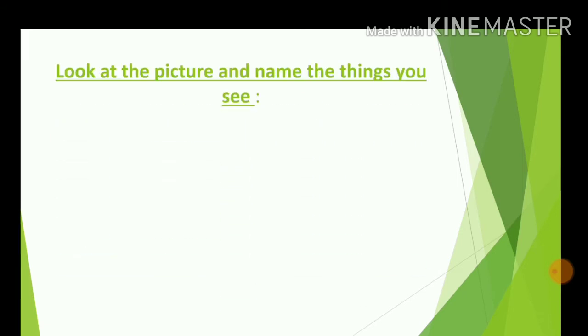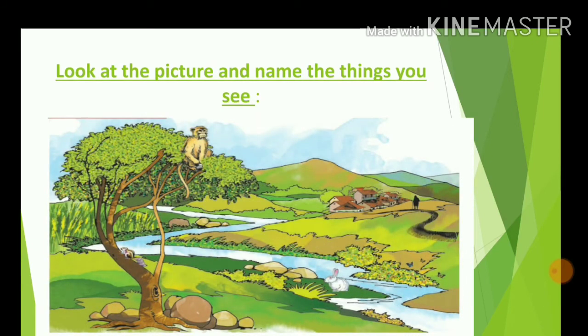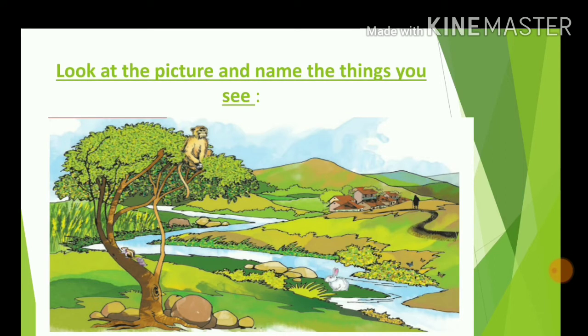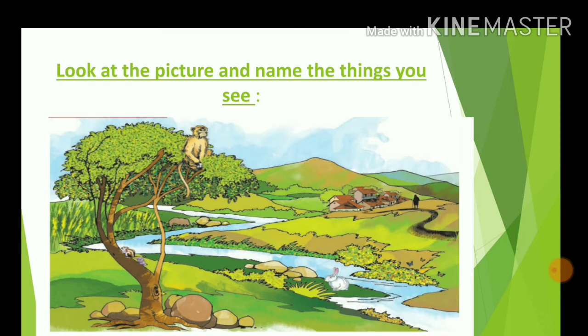Look at the picture and name the things you see in the picture. As I can see, there is a big tree on which a monkey is sitting. There is a little squirrel which is climbing the tree. There are lots of stones and rocks near the bottom of the tree. A white rabbit is sitting near a river which is flowing by. There is green grass everywhere.